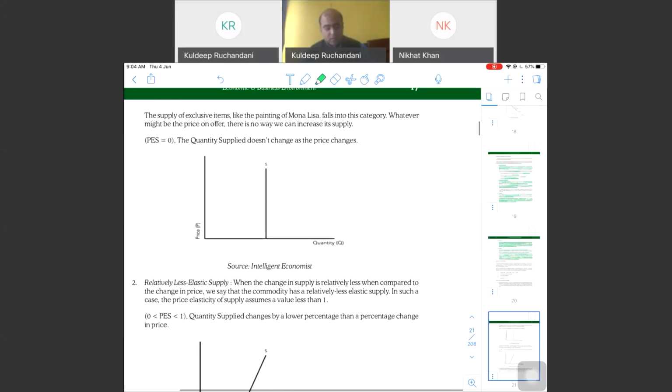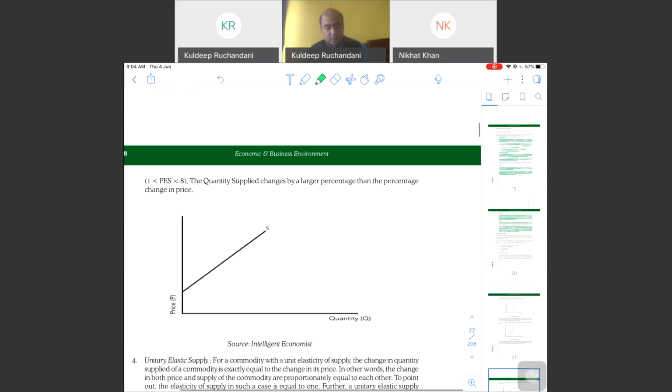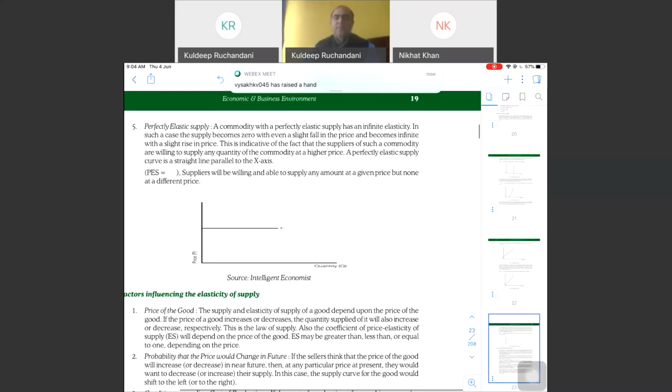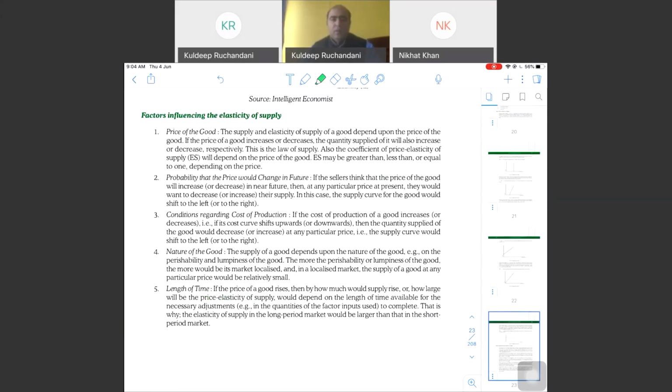So now let's understand what influences elasticity of supply. Which are the factors which will have an impact on quantity supplied? The first is the price of the good, obviously. Why do we say quantity supplied will be more when there is an increase in price?